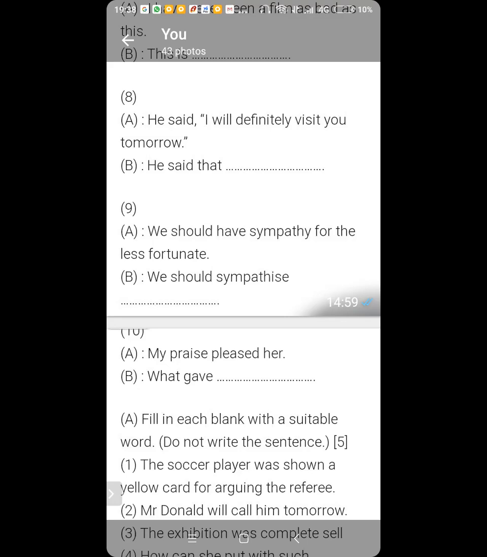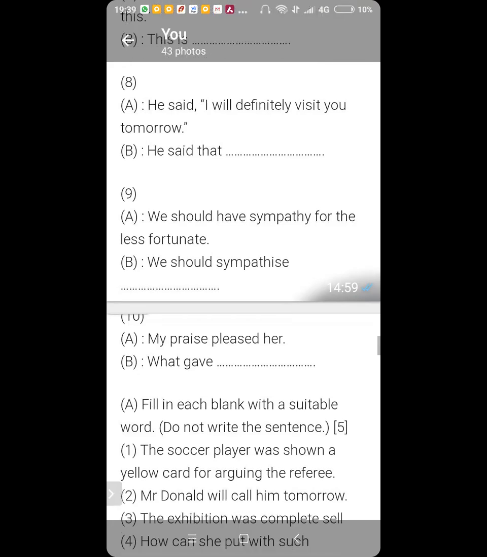My praise pleased her. Sir, I don't know, sir. Now see, how do we change this? My praise pleased her. What gave her pleasure was my praise. Okay? Got it? To make it grammatically correct, what gave her pleasure was my praise. Clear? Ansh also clear? Yes, sir. Kartike clear? What gave her pleasure was my praise.